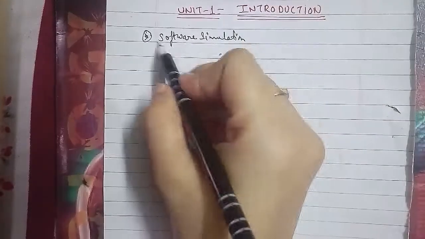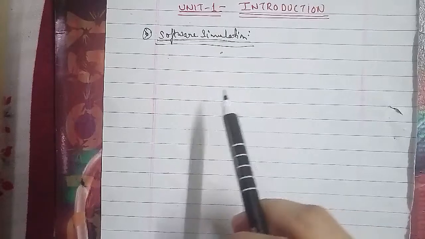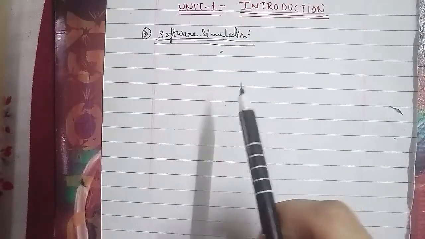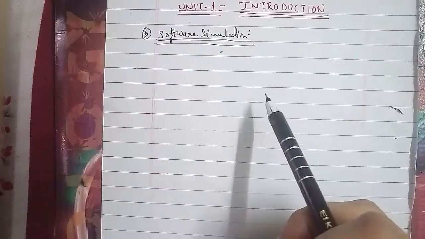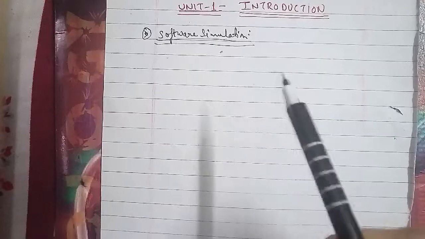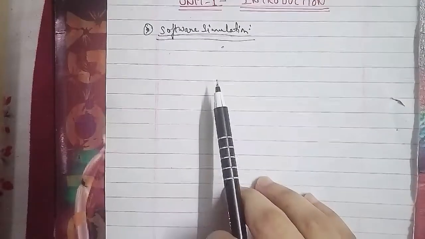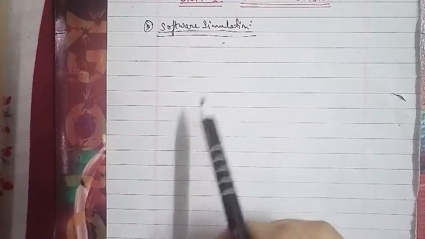In software simulation, they can ask you to write a short note on software simulation, which has been asked 3 times in your examination paper for 5 marks. And the other thing that they can ask you is to write a short note on software interpretation as well. So you have to know what they had asked you, and according to that you have to answer it. So let's go ahead with the software simulation and software interpretation.